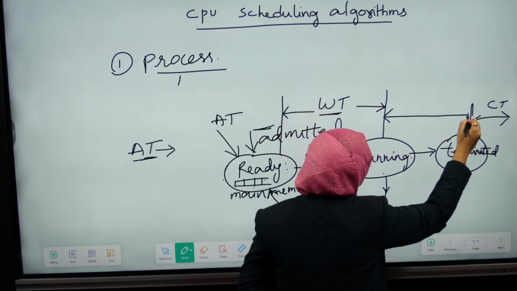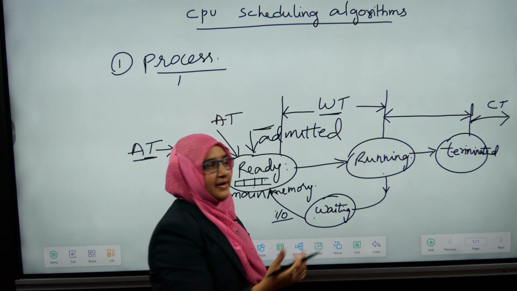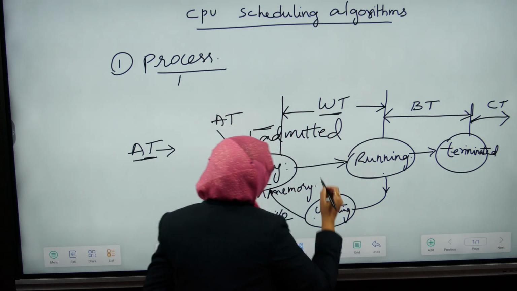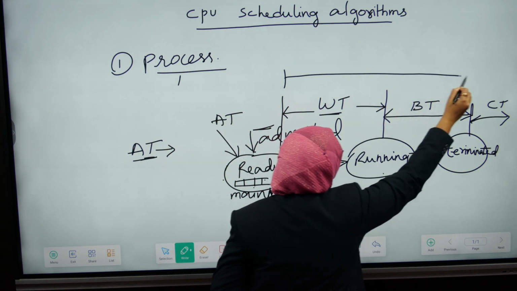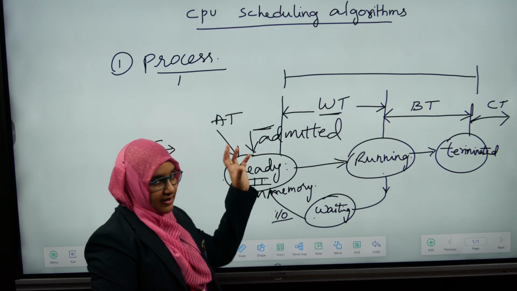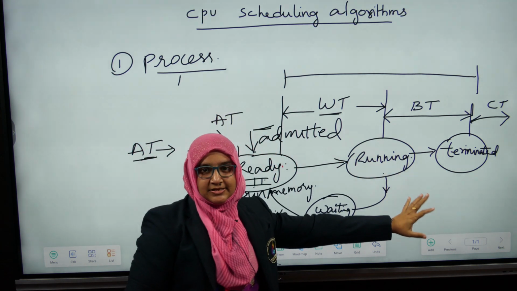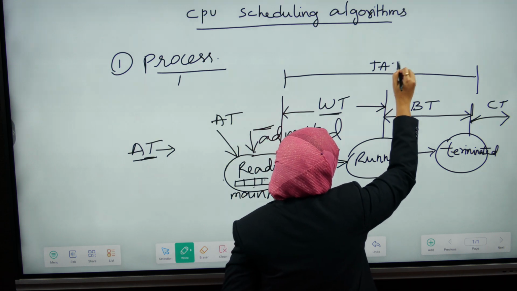The amount of time required by the process to complete its execution is called the burst time. And the other one is the turnaround time, the total amount of time from when it has entered into the ready queue till it is terminated.